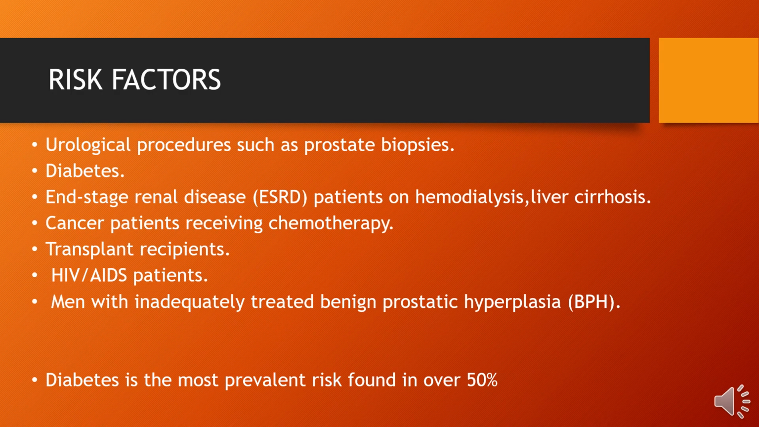Risk factors which predispose for prostatic abscess are urological procedures such as prostate biopsies, diabetes, end-stage renal disease, ESRD, patients on hemodialysis, liver cirrhosis, cancer patients receiving chemotherapy, transplant recipients, HIV, AIDS patients, men with inadequately treated benign prostatic hyperplasia, BPH. Diabetes is the most prevalent risk, found in over 50%.